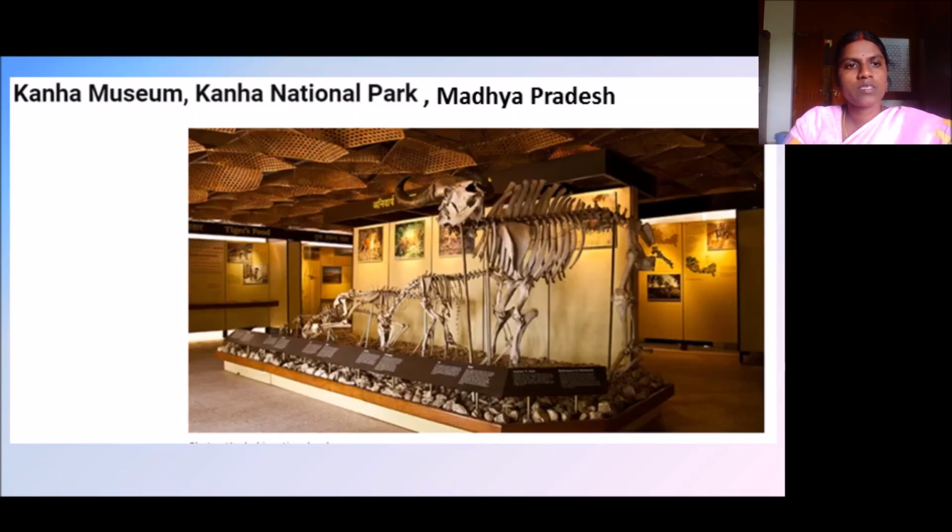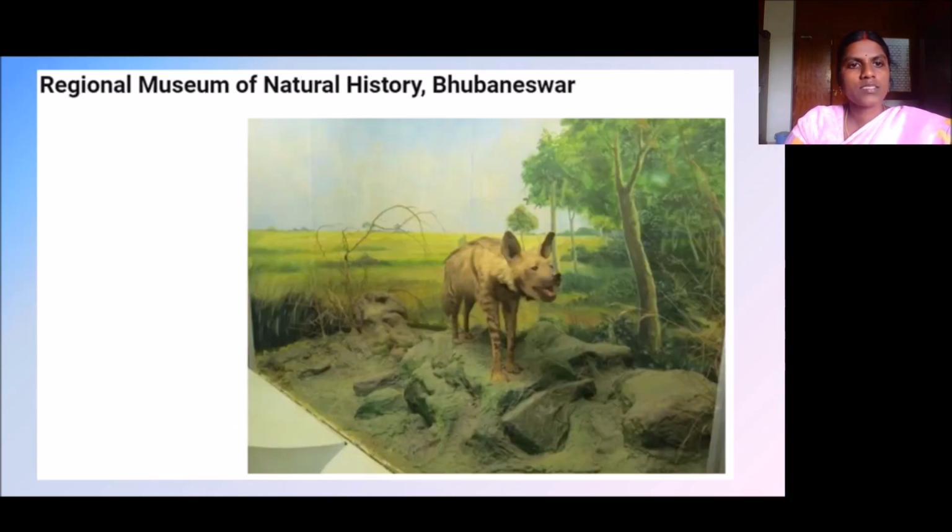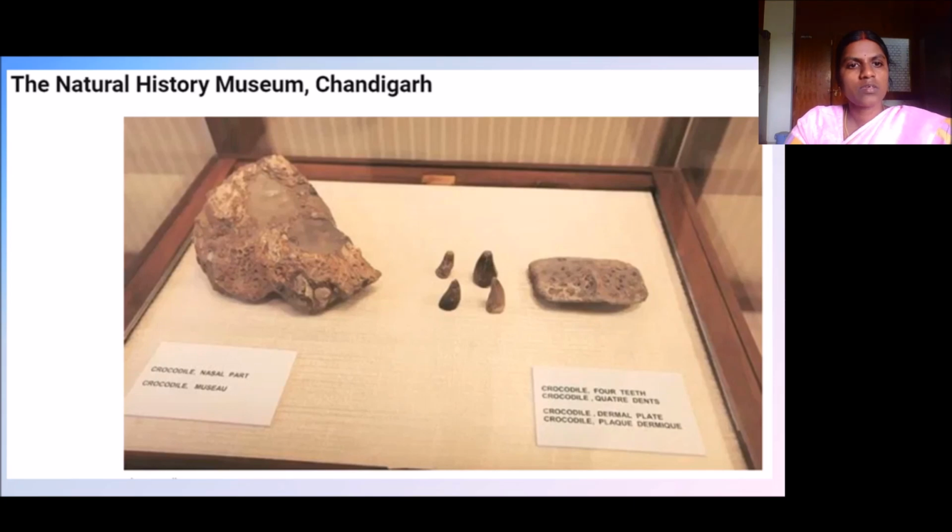And here is one. Kanha Museum, Kanha National Park. It is located in Madhya Pradesh. Here you can see some skeletons are displayed for the study. This is a regional museum of natural history at Bhubaneswar. Here you can see this is a bone of a crocodile. This is a front head portion, the nasal part. Okay, this is a nasal part of the crocodile.